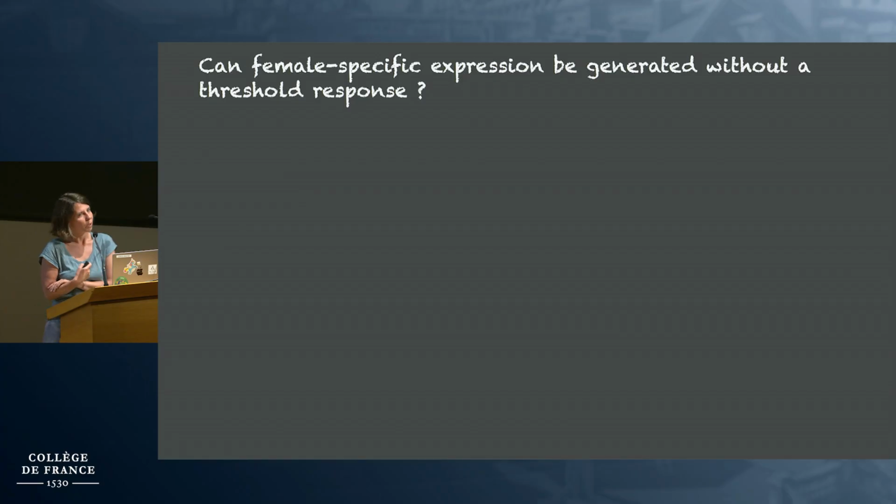we turned to mathematical modeling to ask whether, from a more theoretical point of view, this kind of threshold-like behavior is really required to explain female-specific expression. We tried to see whether we can generate a mathematical model that can reproduce female-specific expression without assuming this kind of strong cooperativity, which leads to threshold-like behavior.